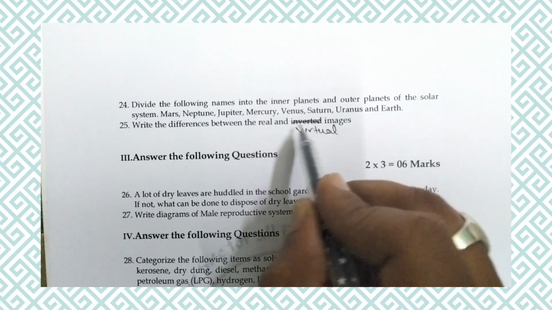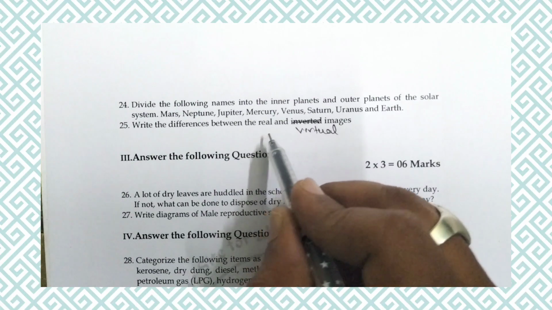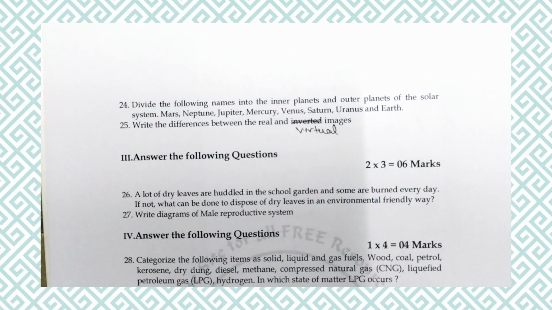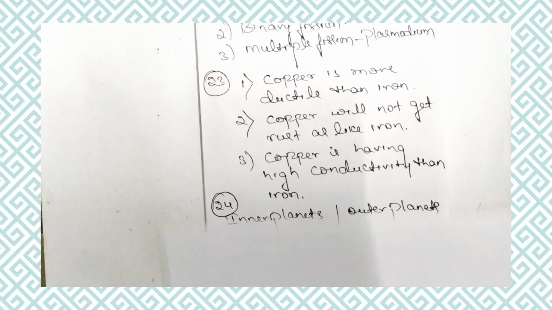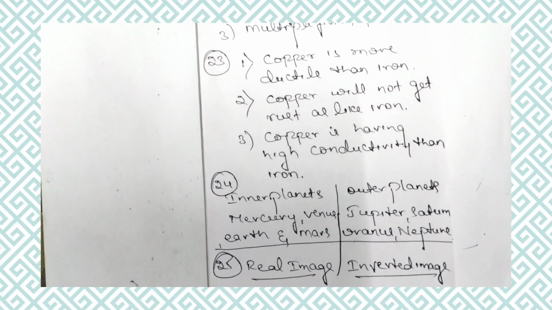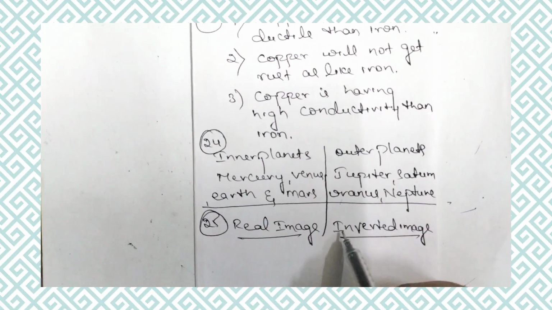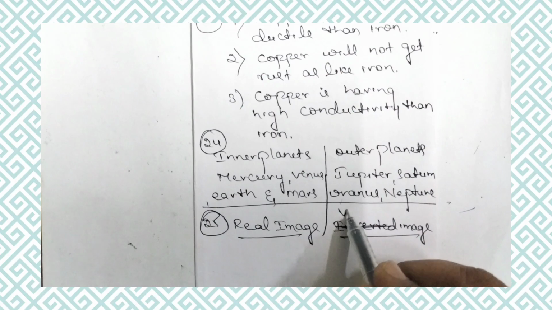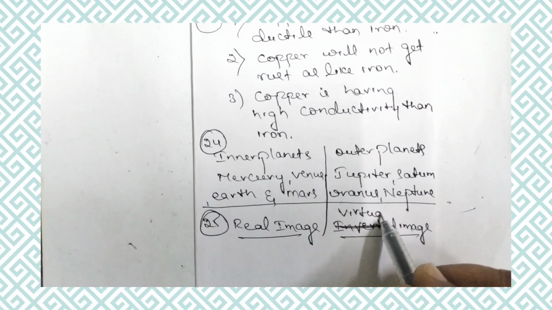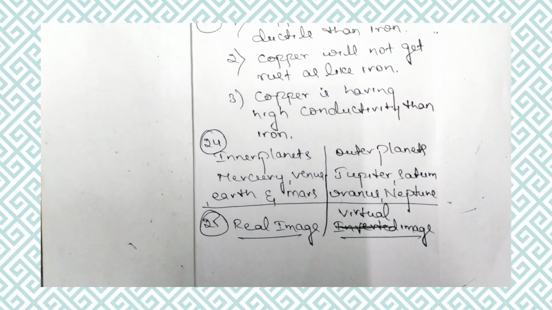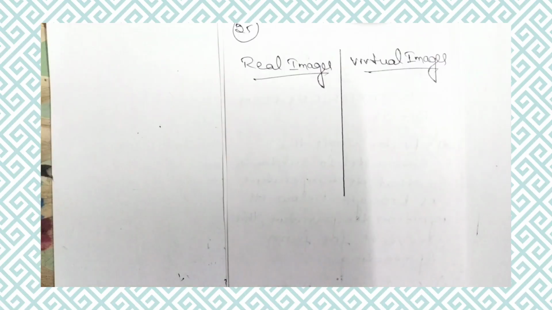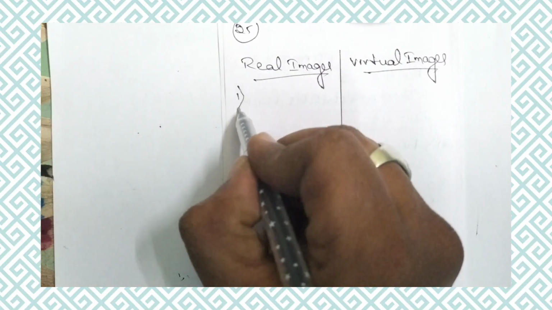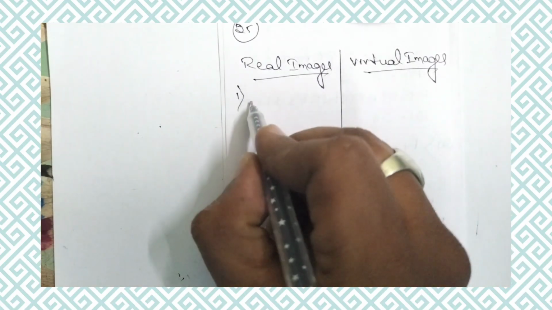So real and virtual. Real is always inverted, virtual is always erect. So the difference between real and virtual images. Now let us make a list of the difference between real image and virtual image.